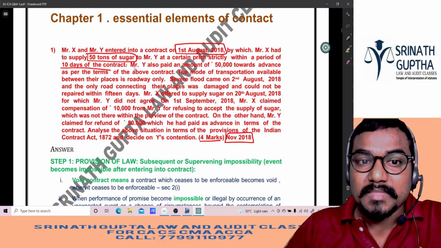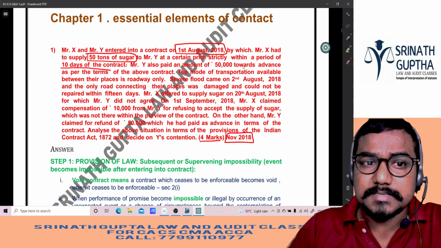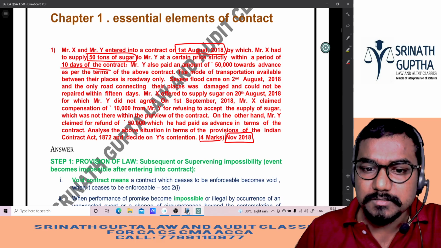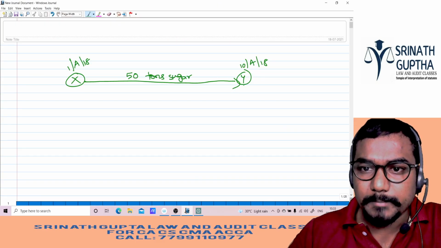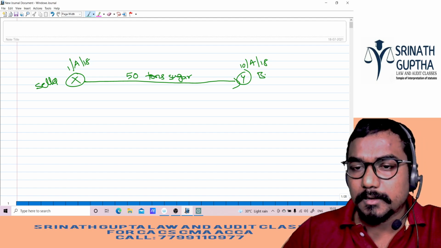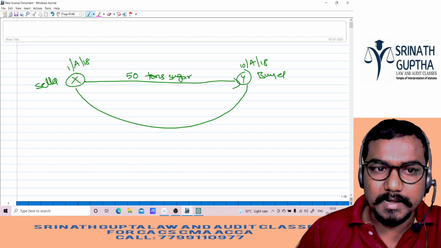Till now clear? Okay. Mr. Y also paid the amount of 50,000 towards the advance as per the terms of the above contract. So what is he saying? He is the seller, and Y is the buyer, and the buyer paid the advance.